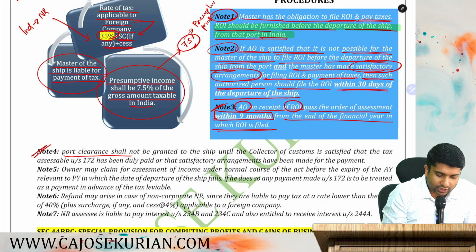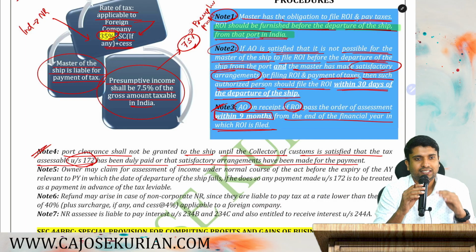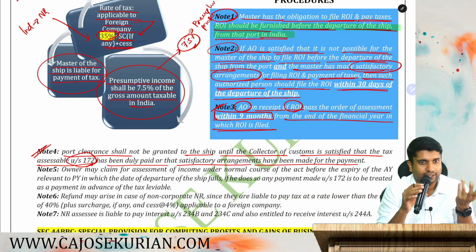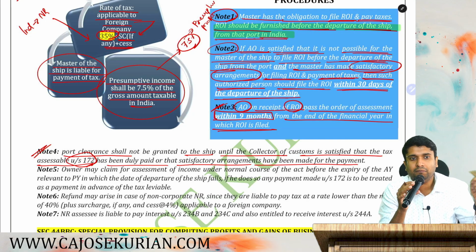The port clearance shall not be granted to the ship until the collector of customs is satisfied that the tax assessable under section 172 has been duly paid or satisfactory arrangements have been made for the payment. What does that mean? Once you are in India and you want to go out of India, you should get customs clearance. If you want to get customs clearance, then you should submit an NOC from the IT department.